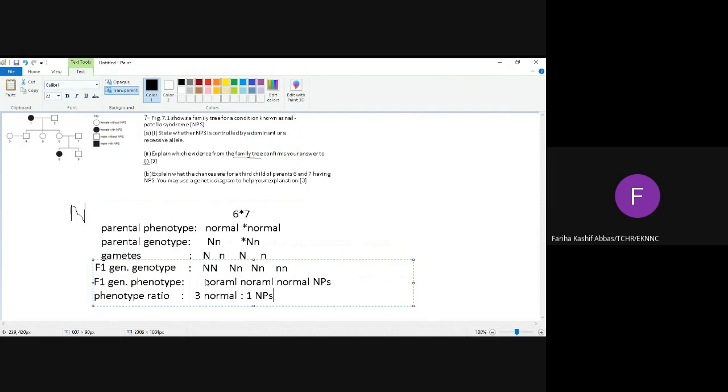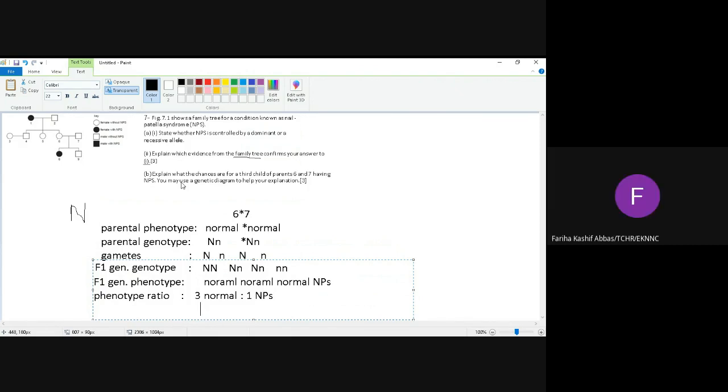Fine. Now question. What are the chances for a third child of a parent having NPS? Tell me the answer. 1/4.